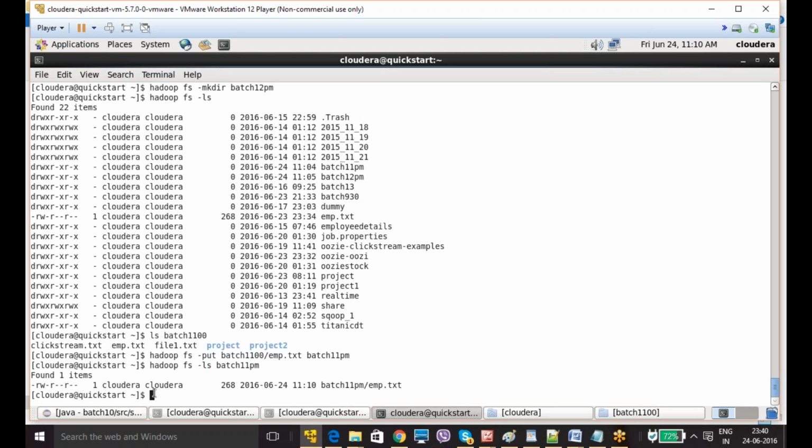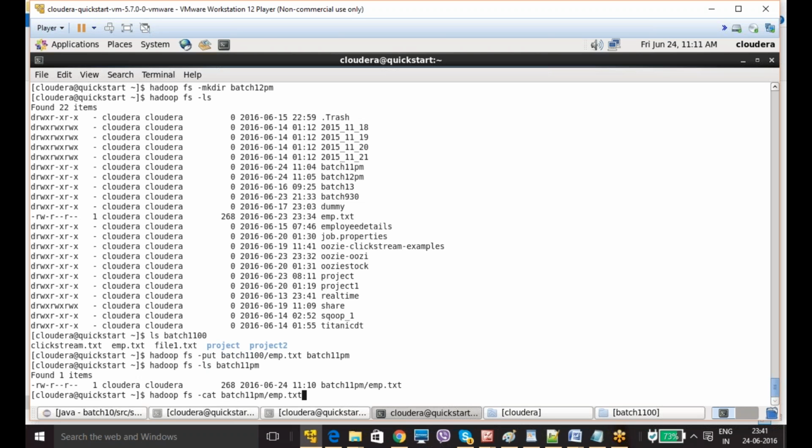Now I want to check the data inside the file. How can I check? In Windows you can directly go there, double click, and open it. But here it is not like this. You need to give hadoop fs -cat, and then batch 11 PM and the file name, emp.txt.